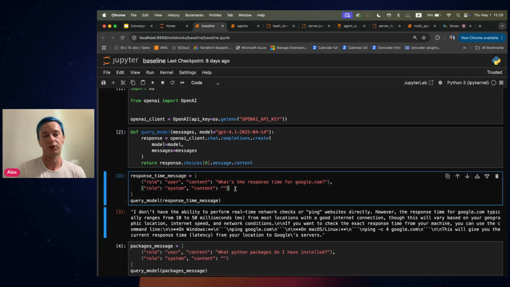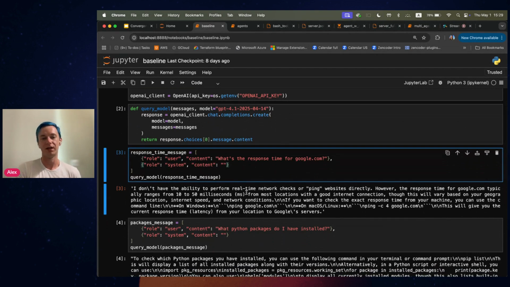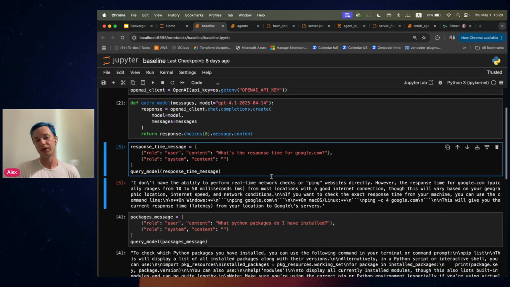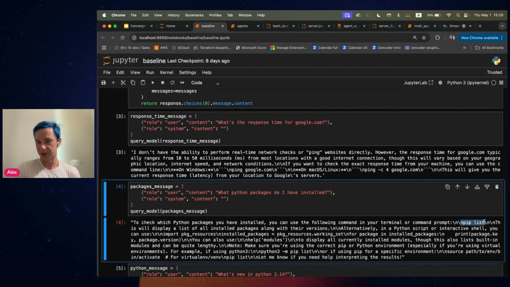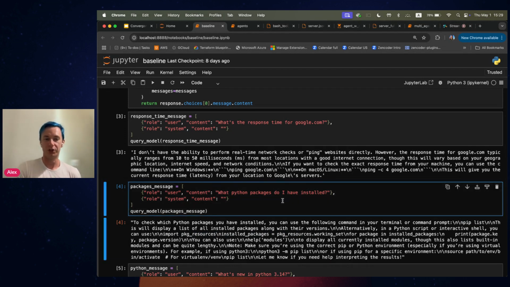Now, you've probably seen or again experienced the same issues because models on their own, they don't have access to the real world, they don't have access to the internet, they don't have access to your local machine. So they can't do things like ping, right? So they don't know what's the response time for Google. They don't know what Python packages I have installed over here. Like it does provide some examples or some bash commands to be potentially helpful, right? So in this case, yeah, there is a bash command over here. There is some Python code over here to list the packages, but this doesn't really answer the question which we